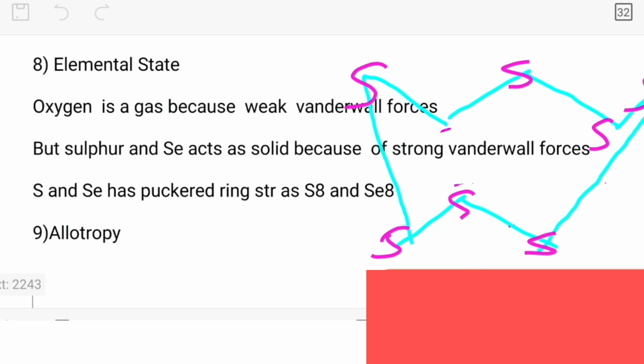Total how many sulfur atoms are there? You can see there are a total of 8 sulfur atoms present. Is that clear? This is also called the crown shape.